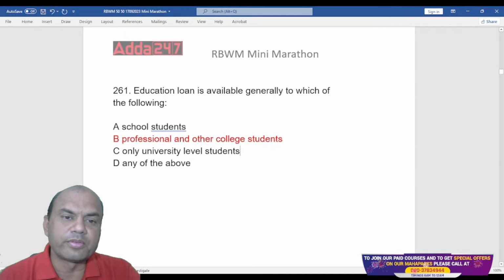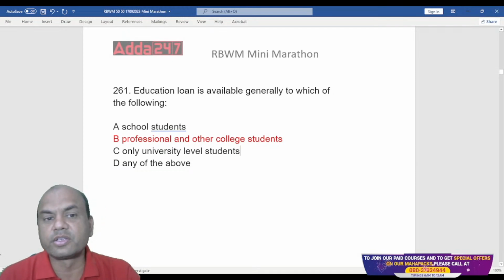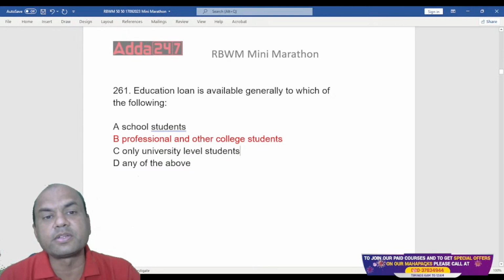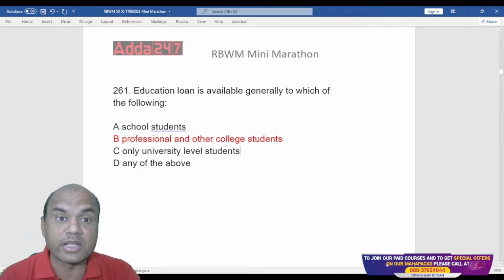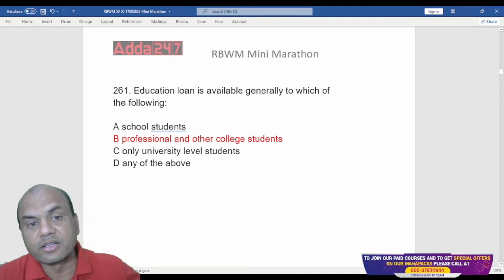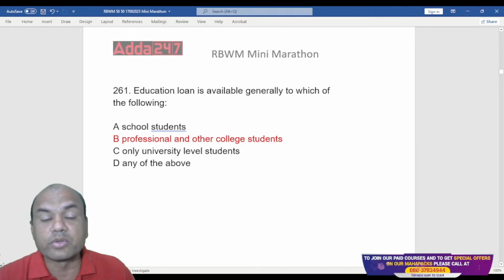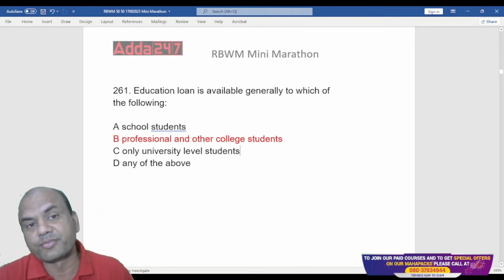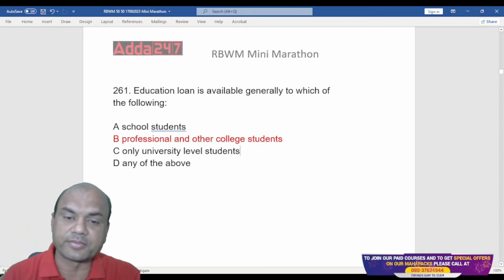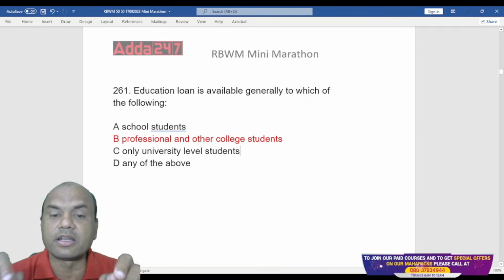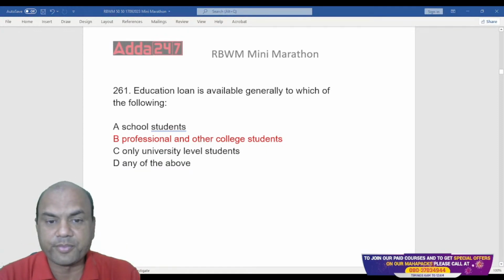But I'll tell you, within some years, you'll see even school students will require an education loan. Why? Look at the fees of the schools. School fees in metros are going up to 5 lakhs and 6 lakhs, whereas in normal tier 2 cities they are going up to 1 lakh. That is a huge amount, isn't it? But right now, as per your syllabus, it is professional and other college students. Okay? Got it?